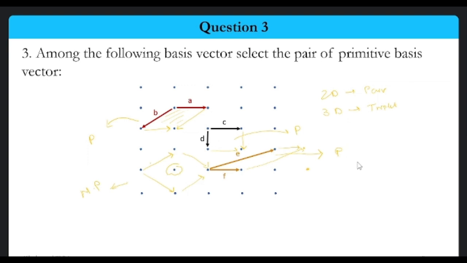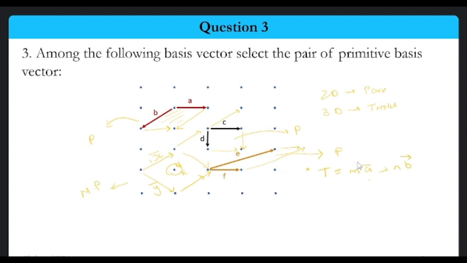If I use this particular basis vector, let us say x and y, and I'm trying to translate them, this particular point will be missed. They will cover this point, then they will cover this point, and again from here they will cover this point, but this point won't be covered. So the translation is equal to m times a vector plus n times b vector.